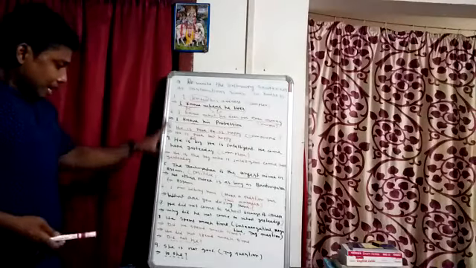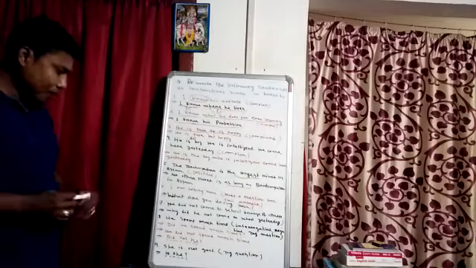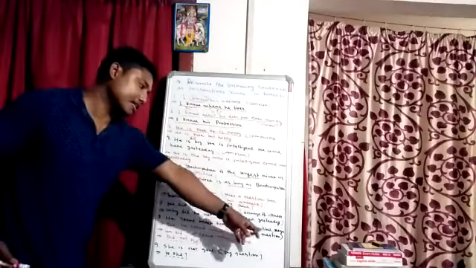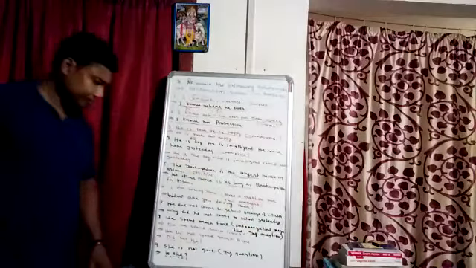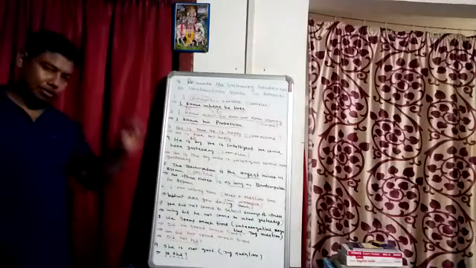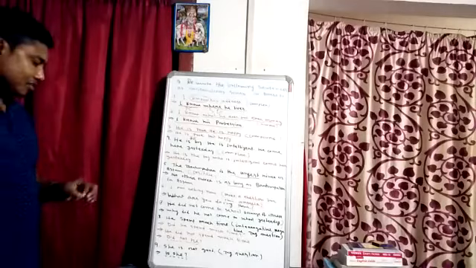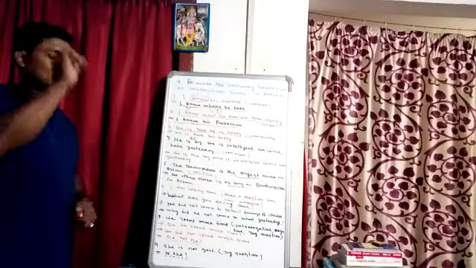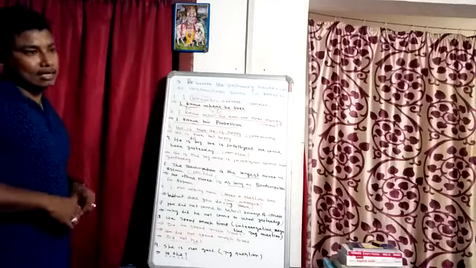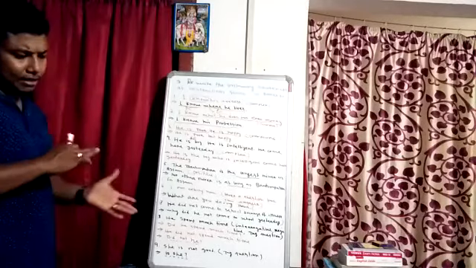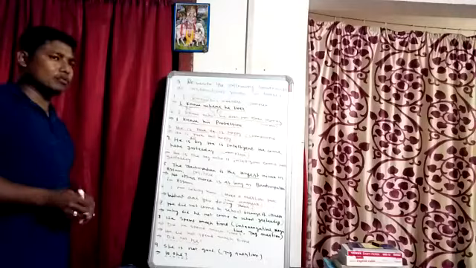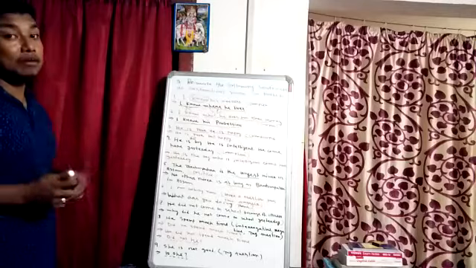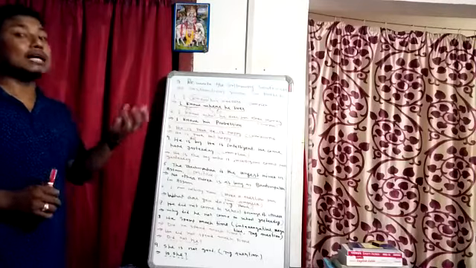Okay. Next one, he spent much time. Here three instructions are given: make it interrogative, negative, and tag question. So from this sentence we will get three answers. First of all, I discussed in last classes that when we get an auxiliary verb or helping verb in a sentence, it is very easy to make it negative, interrogative, and tag question. But when no be verb or helping verb is given in a sentence, then what do we have to do? We have to take help of do, does, and did.